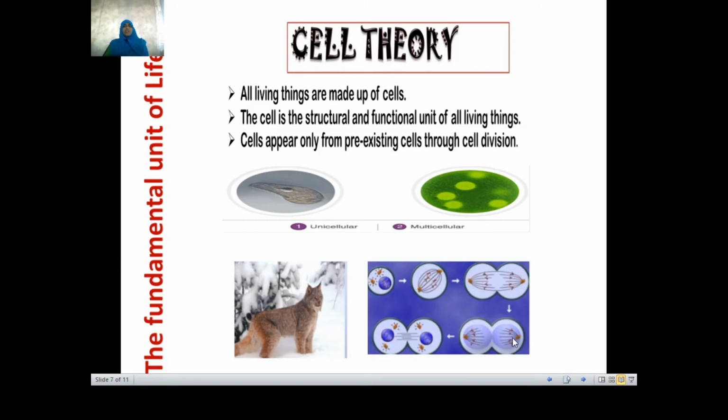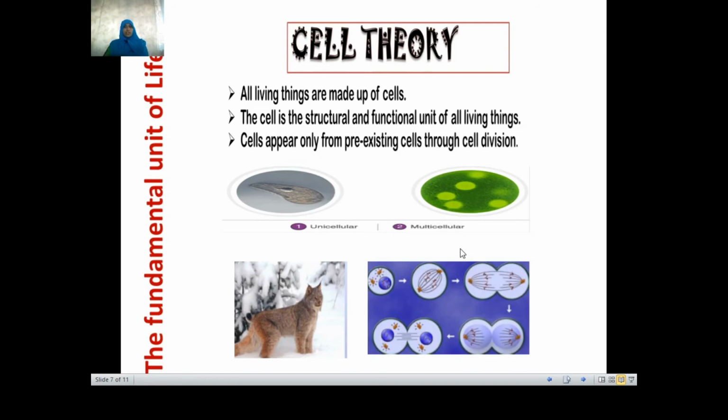By performing certain research, they got to know that almost all living organisms are made up of cells. It could be unicellular, just having a single cell, or multicellular. And the cell is the basic structural and functional unit of all living things. That means the structure of a cell will show what type of function it performs, and this is unique for different organisms. The next thing we learned is that cells will appear only from pre-existing cells.